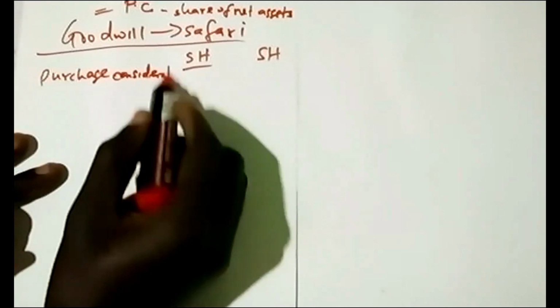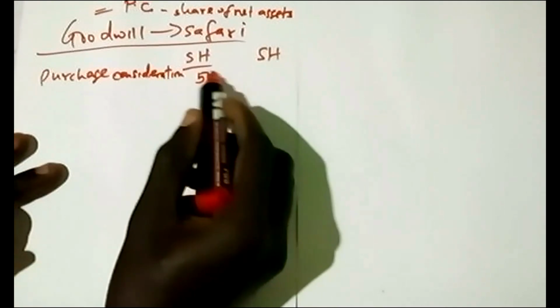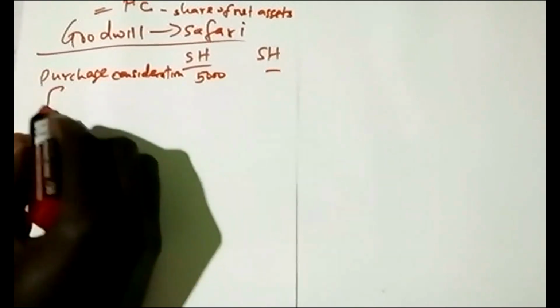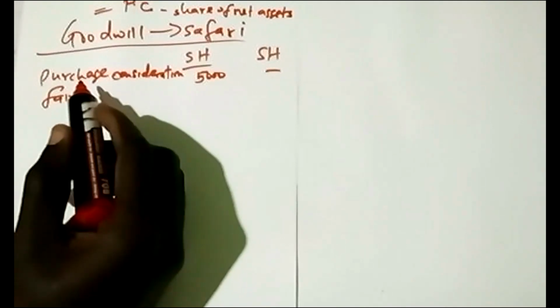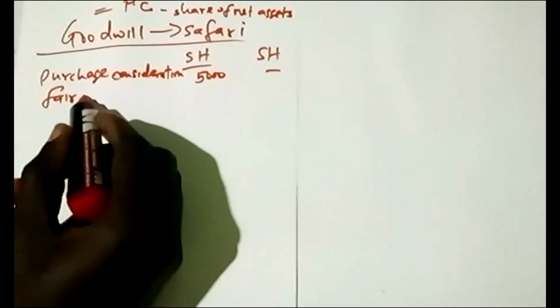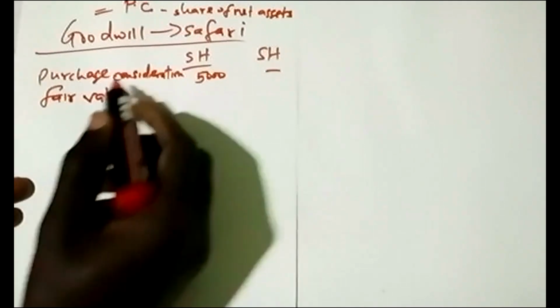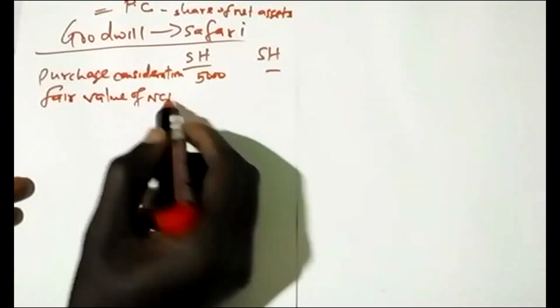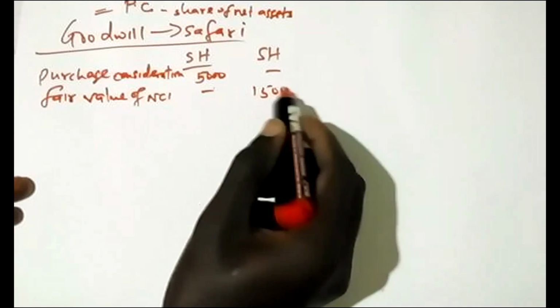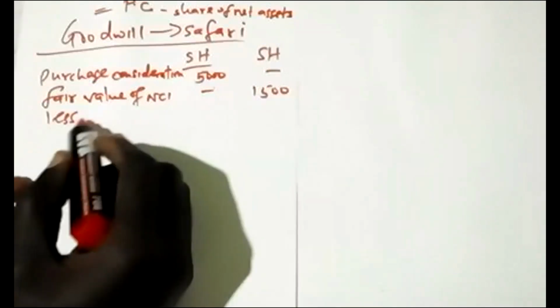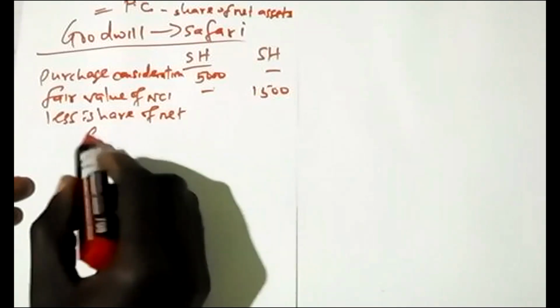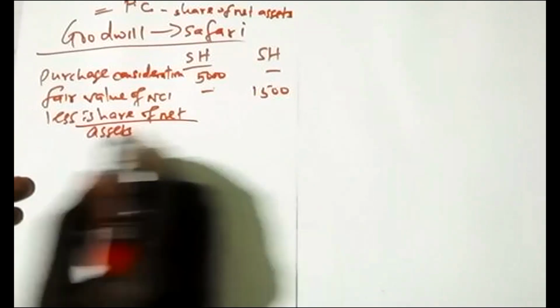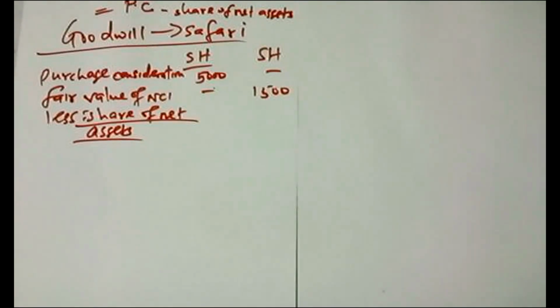So when Safari was acquired, they paid 5,000. Then the fair value of NCI was 1,500. Then we raise net assets. It's obvious, I know you have it in your mind: where is this figure coming from?